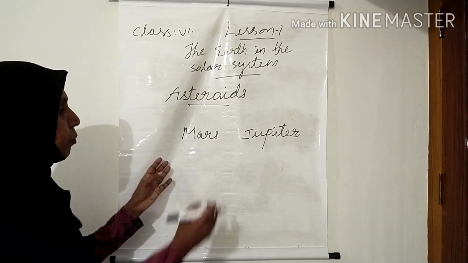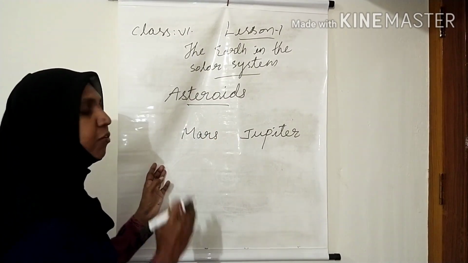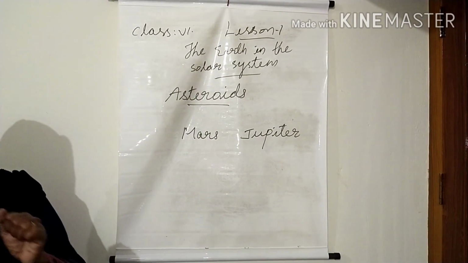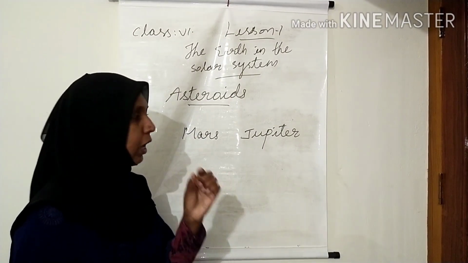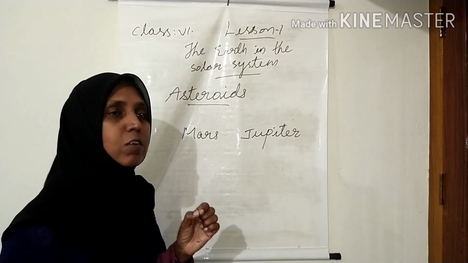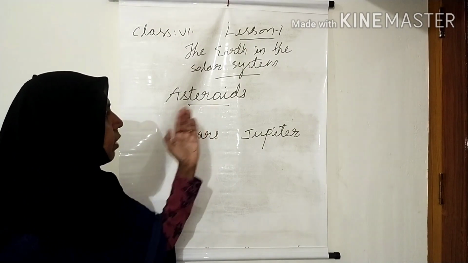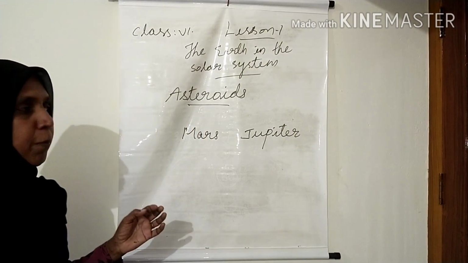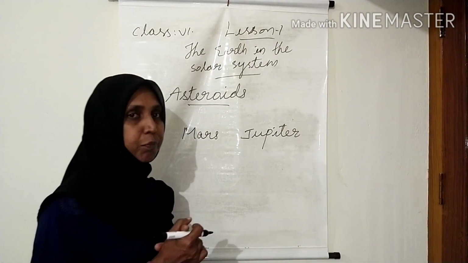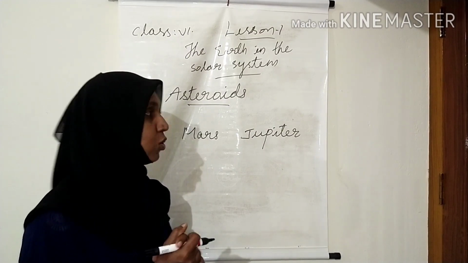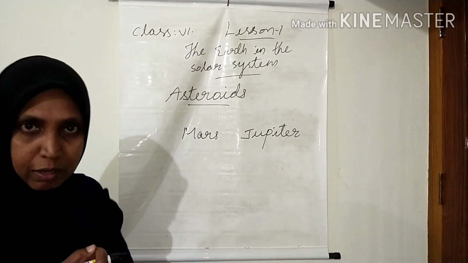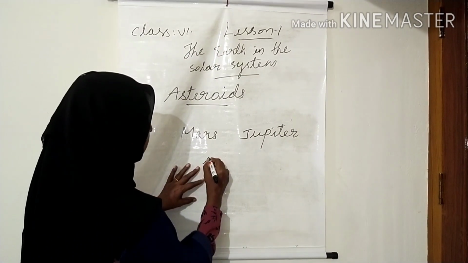According to the scientists' viewpoint, these asteroids are the broken parts of planets. And children, the biggest asteroid is called Ceres.